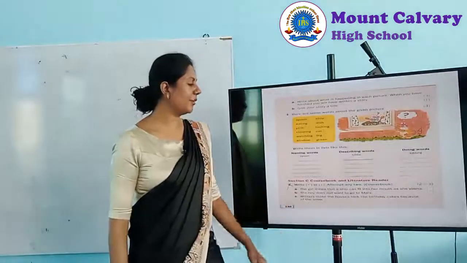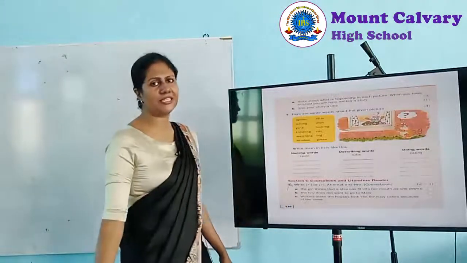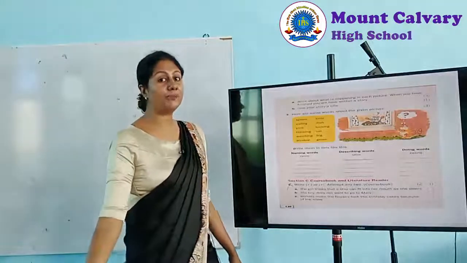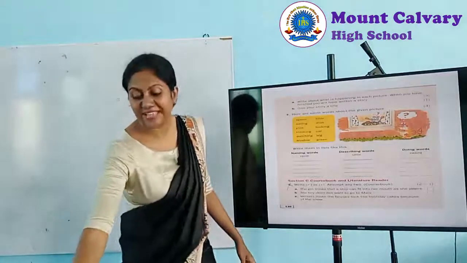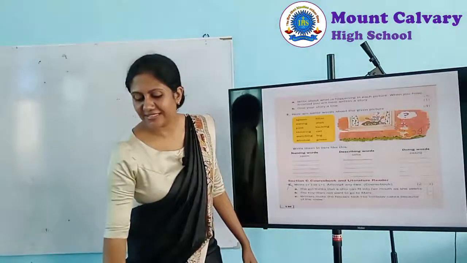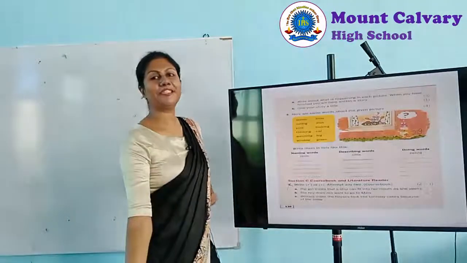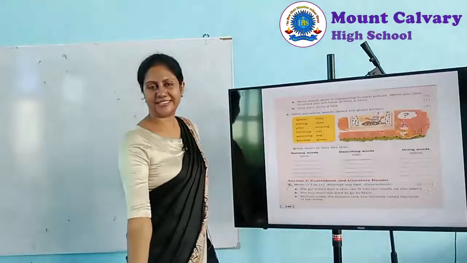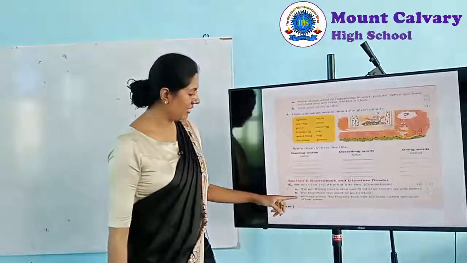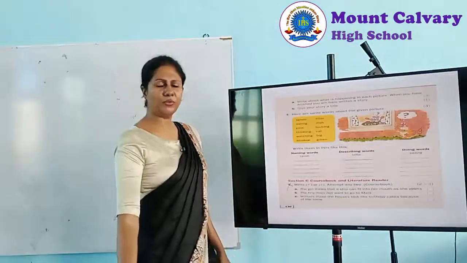The boy does not want to go to Mars. What is that question? From where did they take that? Do you remember the poem Ceiling to the Stars? Yeah, that is in page number 93. Turn to page number 93, you can find it. Right. Now we will read now what is the question. The boy does not want to go to Mars. Does the boy want to go to Mars?